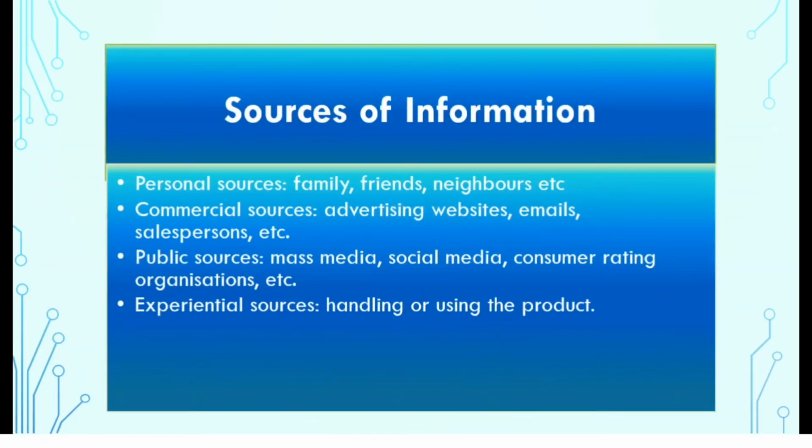Consumers may collect information from different sources. First is personal sources. These include family, friends, neighbors, acquaintances, etc. Then we have commercial sources, which include advertisements, websites, emails, salespersons, dealers, packaging, displays, etc. Then we have public sources, which include mass media, social media, consumer rating organizations, etc. and experiential sources, which refer to handling, examining, or using a product.